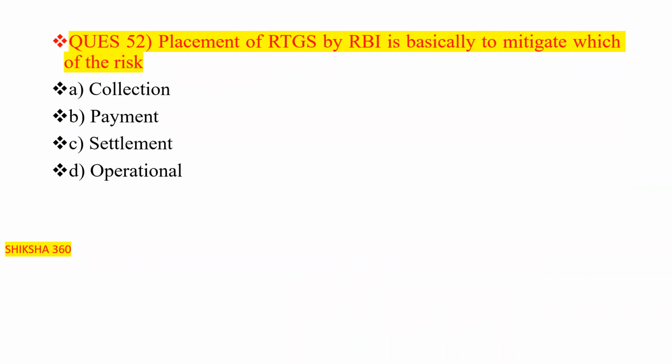Placement of RTGS by the RBI is basically to mitigate which of the risks? Collection, payment, settlement, operational. The correct answer is option C, that is, to eliminate the settlement risk. Option C is the answer.